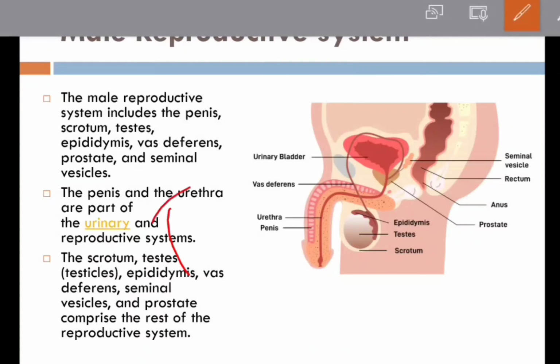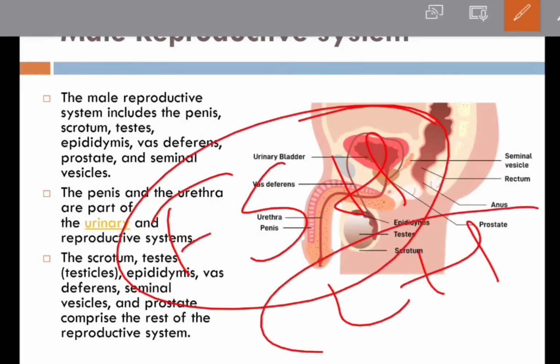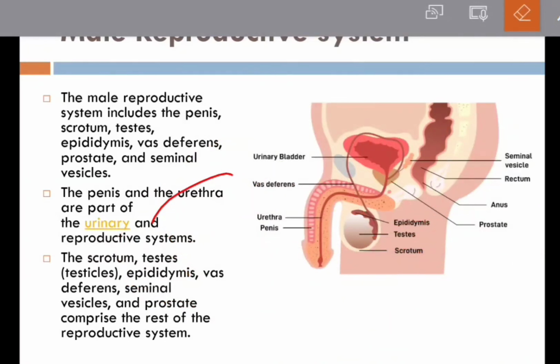The FSH and LH hormones are produced by the pituitary gland, which is located at the base of your brain, and these are responsible for many functions. FSH is responsible for sperm production, and LH stimulates the production of testosterone.